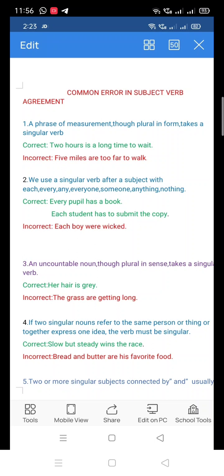Together they express one idea, and that's why the verb is singular here. Slow but steady wins the race. Here, slow but steady together express that a person who has steadiness always wins the race.